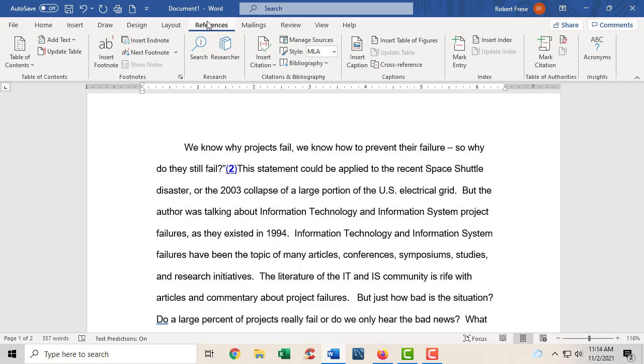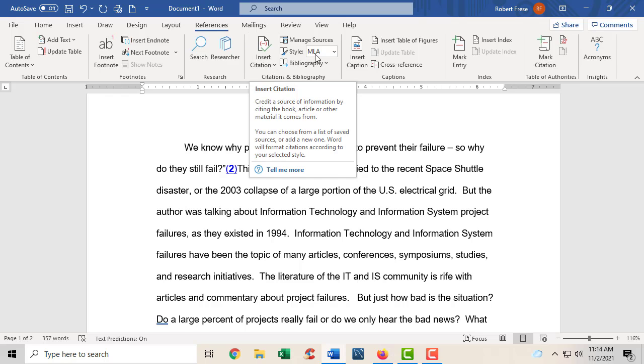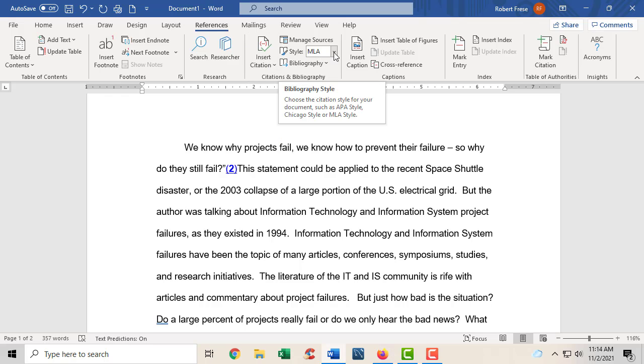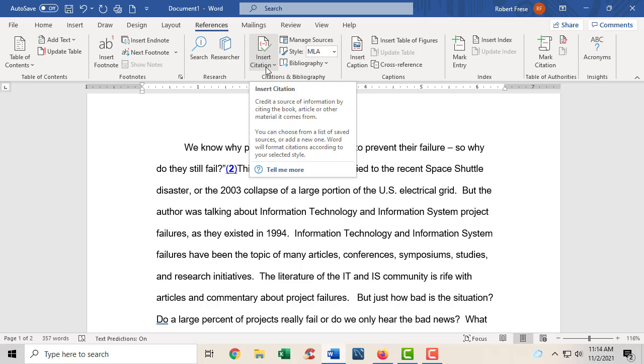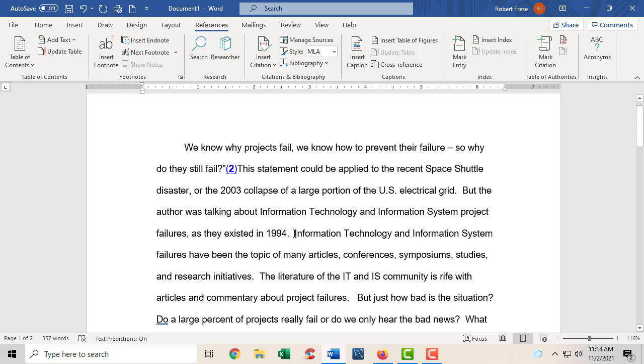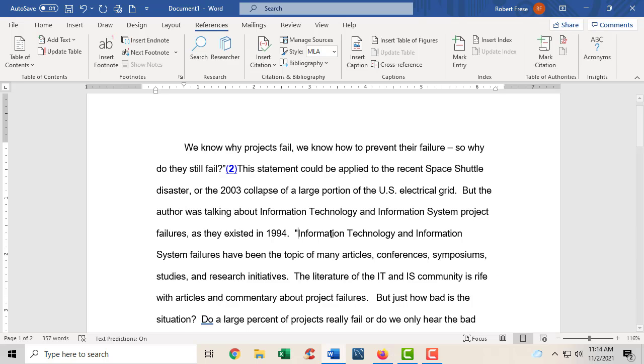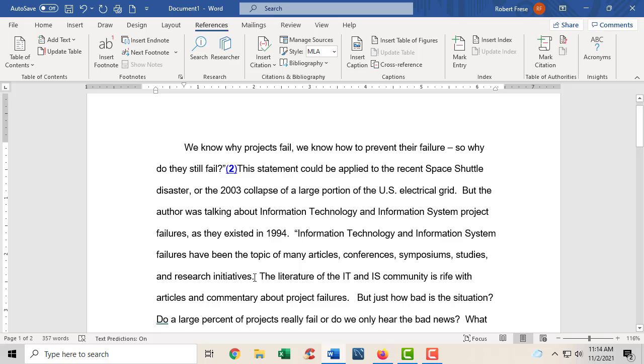So I use this Reference tab up here. We were on the Home tab, now we're on the Reference tab, and we're going to insert citation, but we're going to use the MLA format. So here's what we're going to do. Insert a citation. Let's put a place where I want to do that. I'm going to pretend that this is a quote, this information technology. I'm going to put a quote there and a quote here to end it. So here's a specific quote from somebody. And now I want to insert the citation.